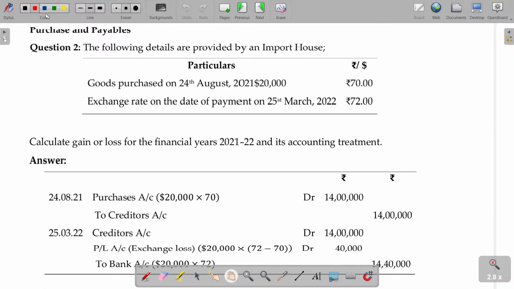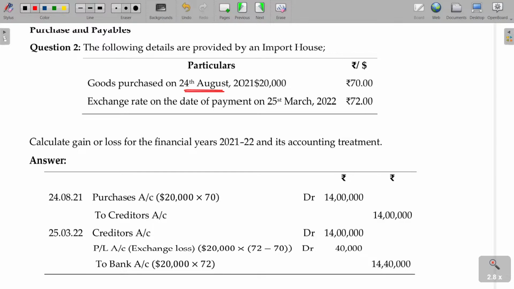Purchases and payables. Come on, tell me, what is the journal entry for this? The following details are provided by an import house. Goods purchased on 4th August for $20,000. By that time, the rate per dollar is 70. 14 lakhs is the value you pay in terms of rupees. What is the journal entry? On 24th August 21, purchases account debit to creditors, 14 lakhs.